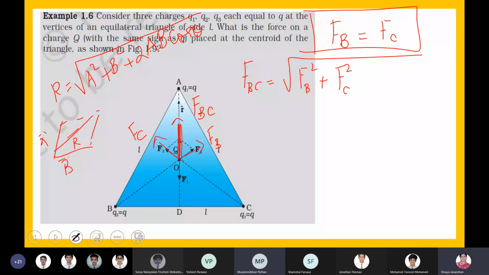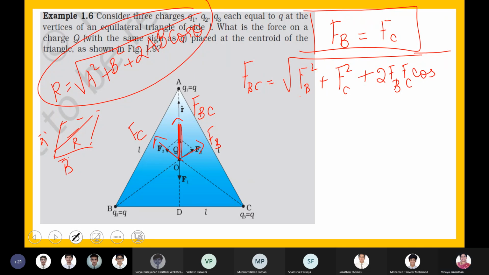Okay. FB square plus FC square. This one, A square. I have two vectors. One vector is FB, the other vector is FC. So FB squared plus FC squared plus 2 FB FC. Now you tell me what is the angle between these two vectors? What is the angle between FB and FC? Ma'am, is it 120? 120.